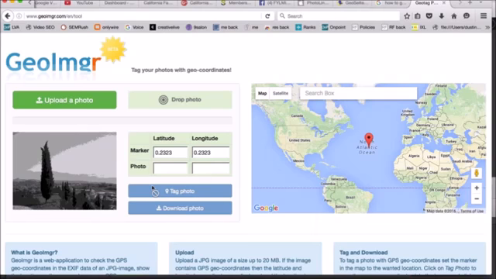Okay, so as you can see in the previous video, I was using a premium WordPress plugin to geotag my photos. Some of you don't use WordPress, and some of you are not going to have that premium plugin, so I wanted to show you a free way that you can geotag your images and upload them to your website. So if you go to GeoImgr.com, you'll come to this website here.